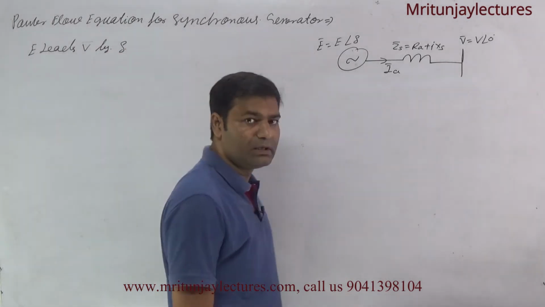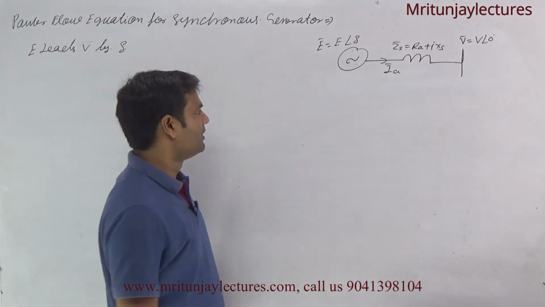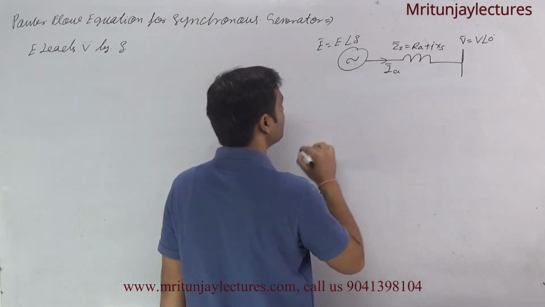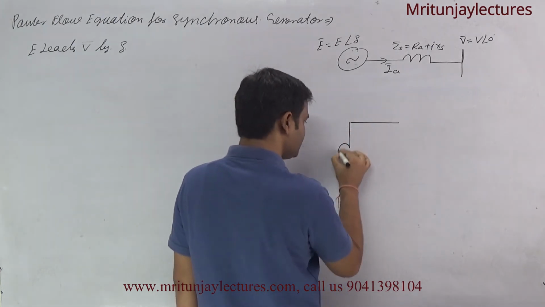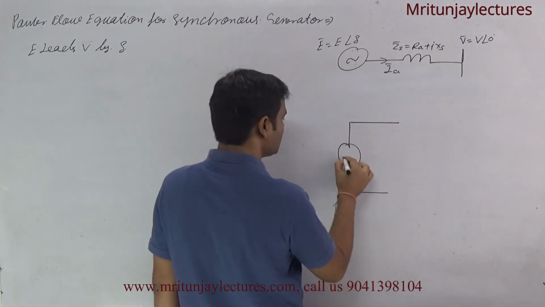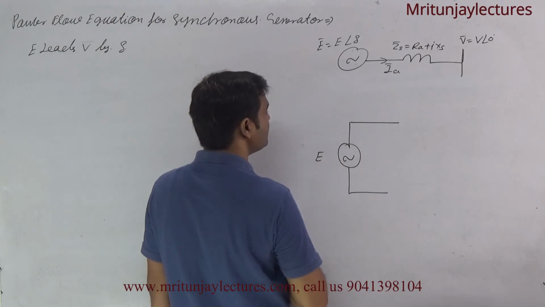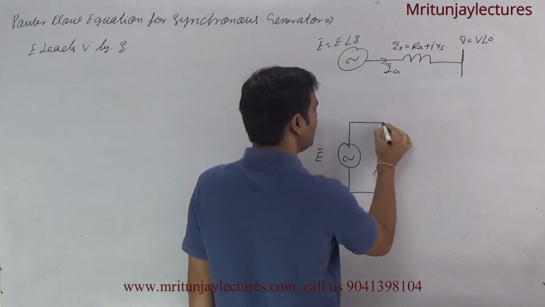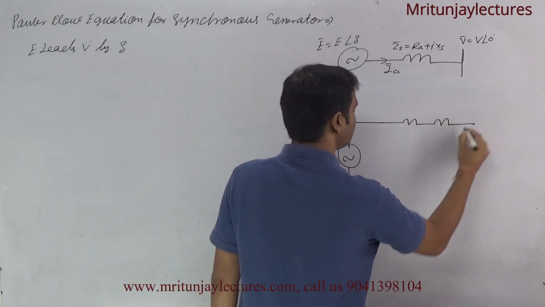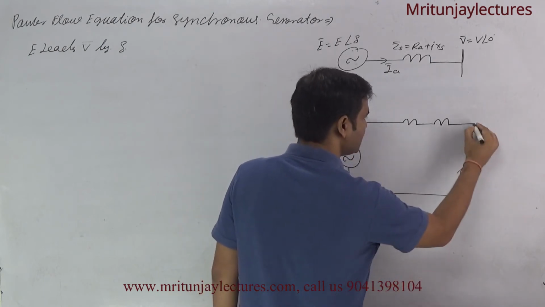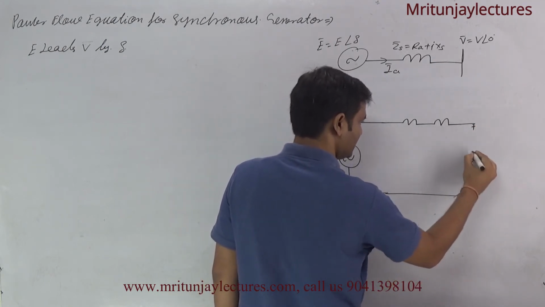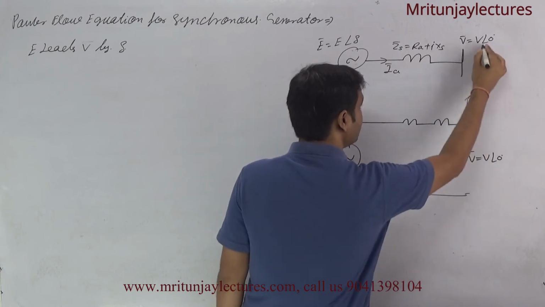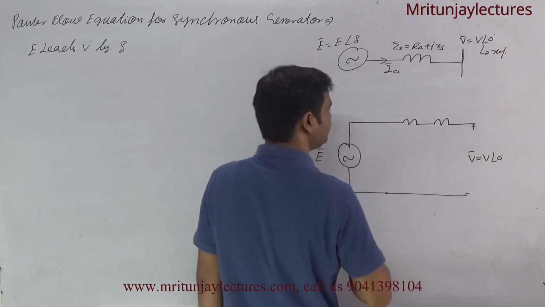Now first of all, make the per phase equivalent circuit. That is the excitation voltage E, and this one is the terminal voltage V at the angle 0. We have taken it as the reference voltage.